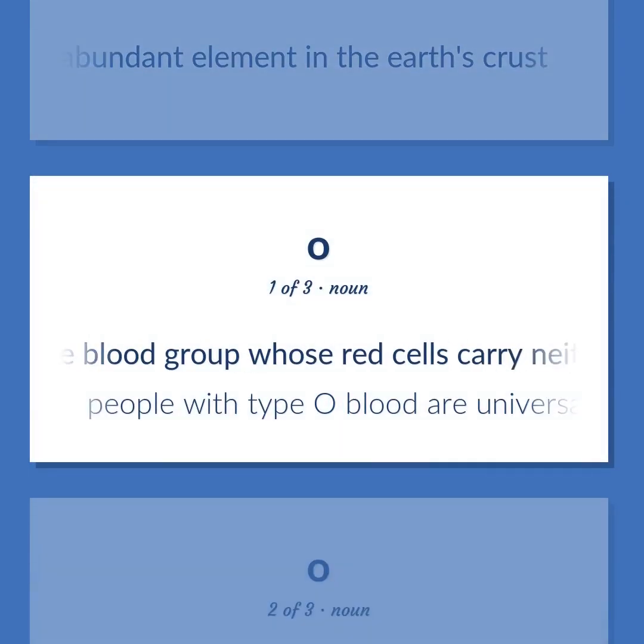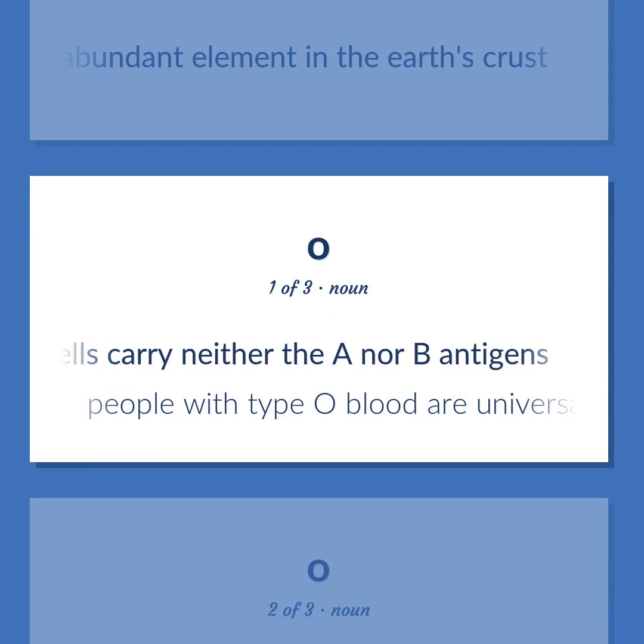The blood group whose red cells carry neither the A nor B antigens. People with type O blood are universal donors.